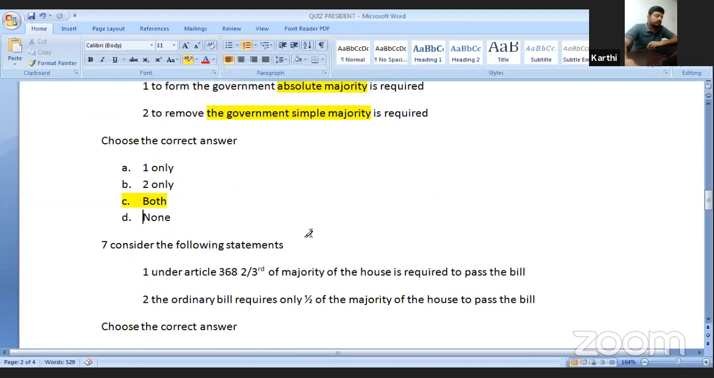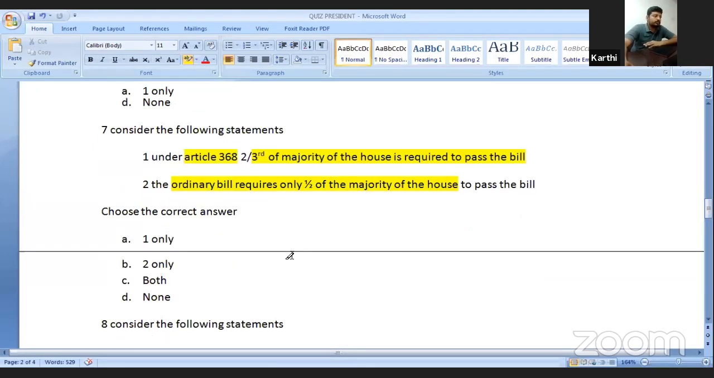Consider the following statements. Under Article 368, two-thirds of the majority of the House is required to pass the bill. It is wrong. It is two-thirds present and voting. Half of the total strength of the House is required to pass the bill. It is wrong. The ordinary bill requires only half of those present and voting. So both statements are wrong.